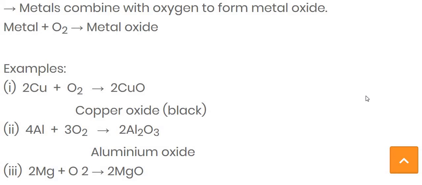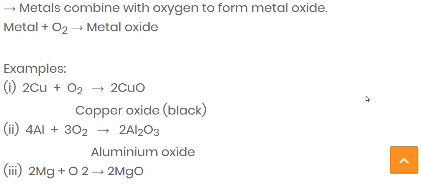So if we do the reaction between metal and oxygen, or you can say metal with air, then we get the metal oxide. Here the example is given: copper reacts with oxygen to form copper oxide. Same like the other metal example, aluminium. This aluminium reacts with oxygen to form aluminium oxide, Al2O3.